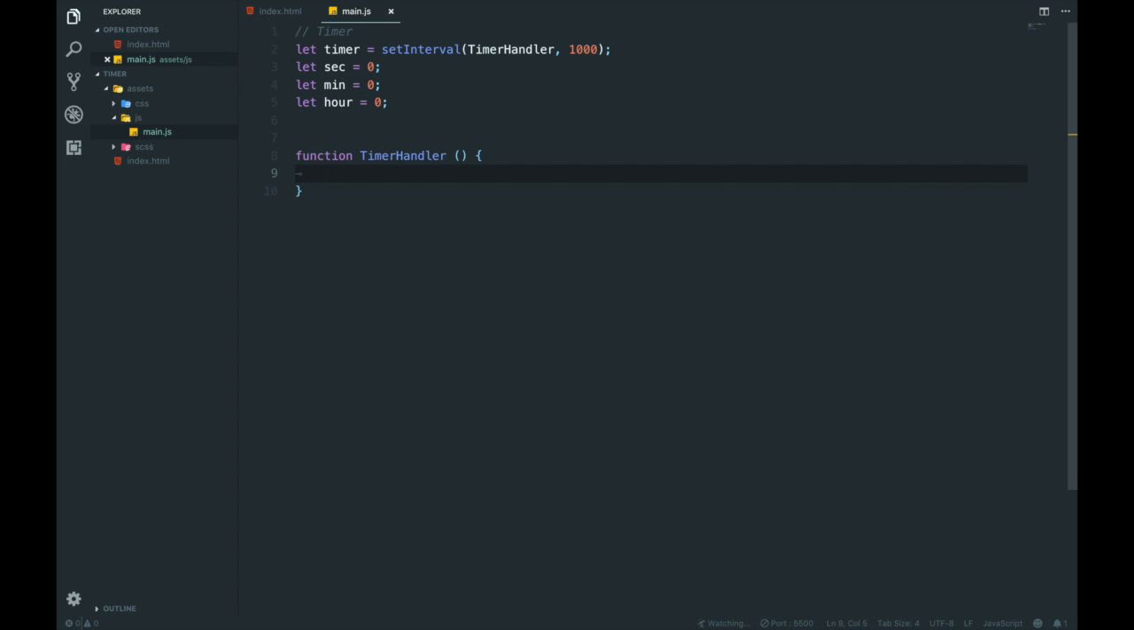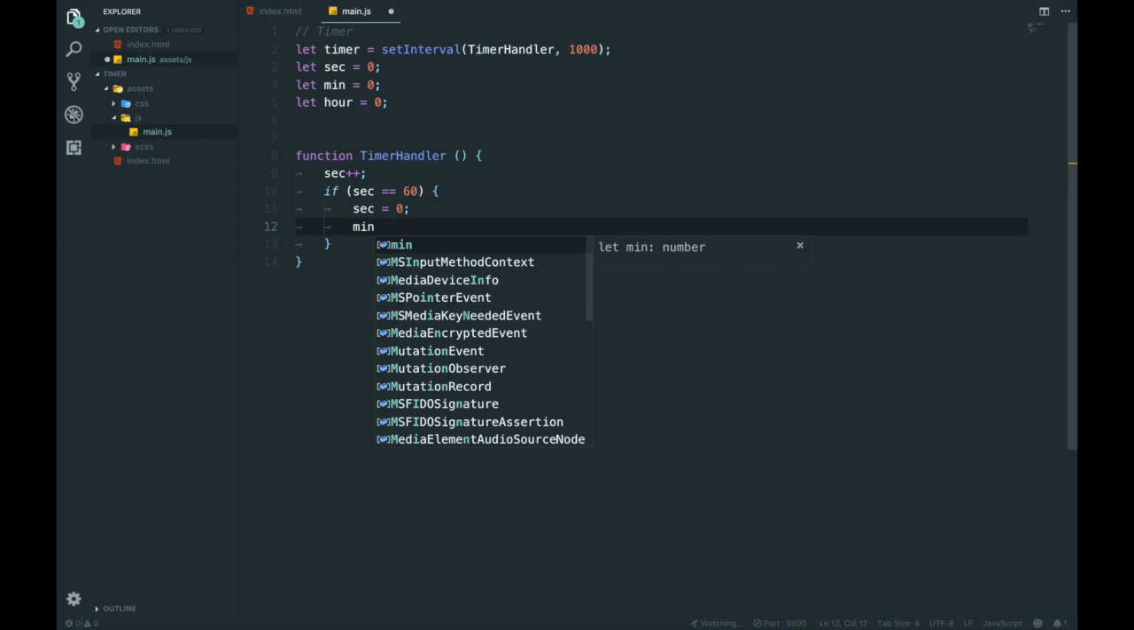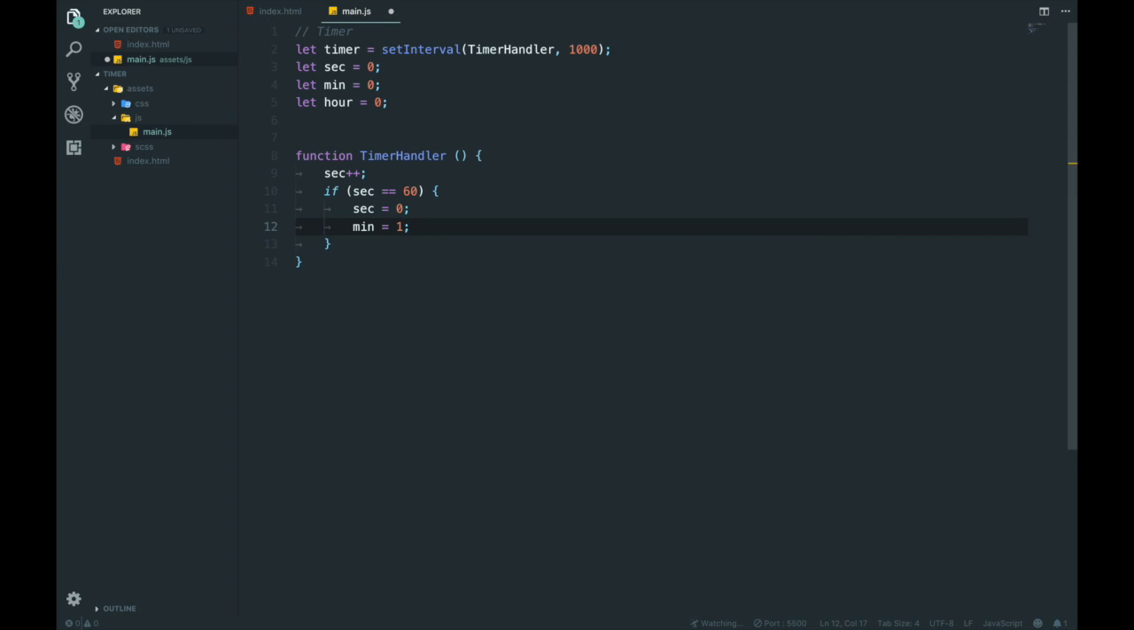I hope it'll work. And then every second we want to go sec plus plus, and then we're going to say if sec is equal to 60, then we're going to say sec equals 0 and min equal 1. Right, maybe not. What am I thinking here? No. And then that'll be min plus plus. There we go.